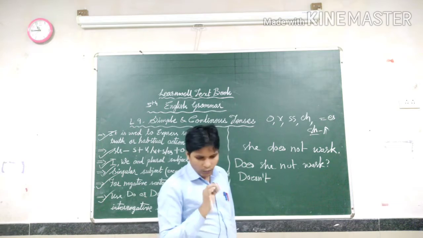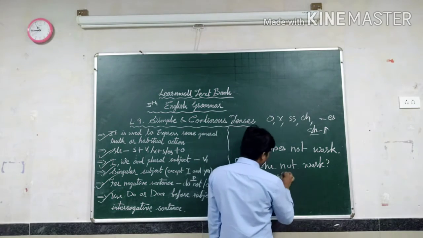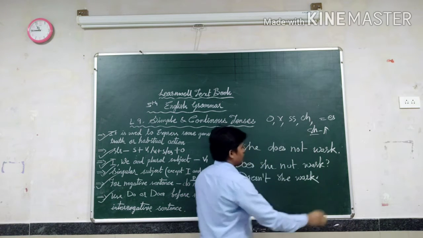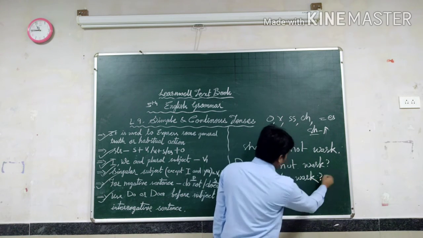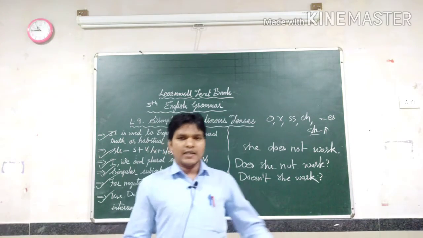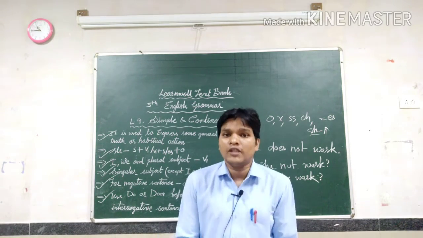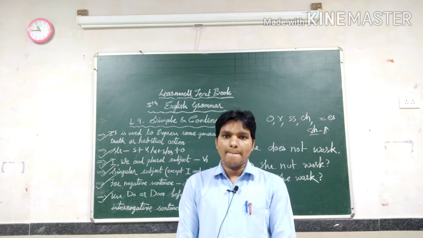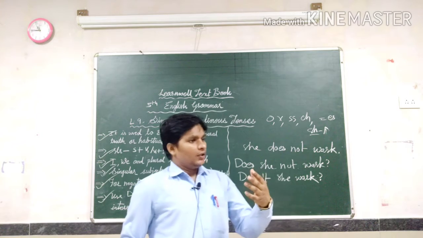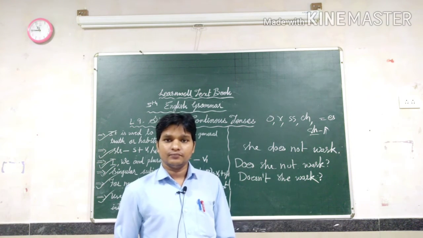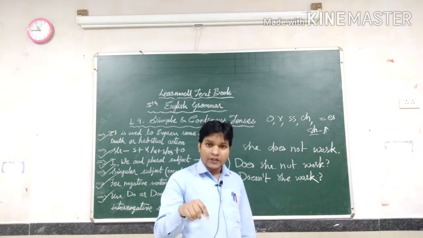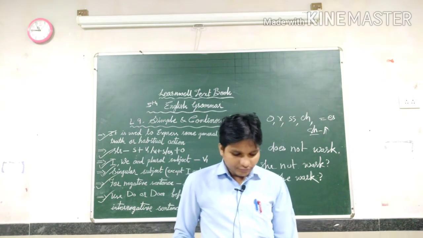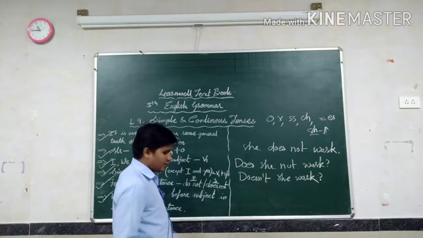Otherwise, Doesn't she work? So now full stop here, question mark. Doesn't it work? Don't I go? Do I not go? Doesn't she work? So these are the negative interrogative questions. In this way you have to change all the things.